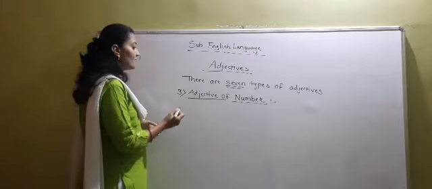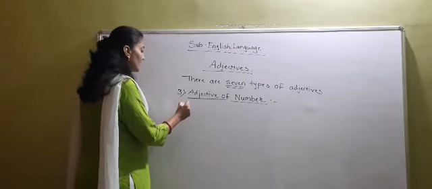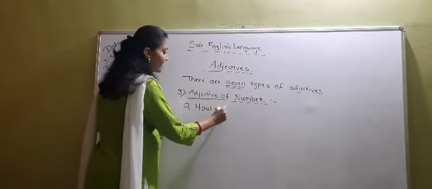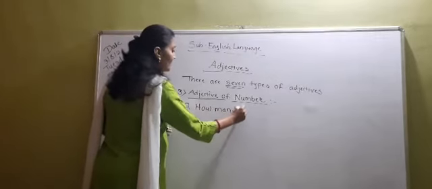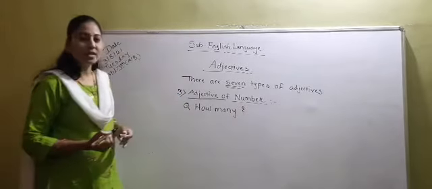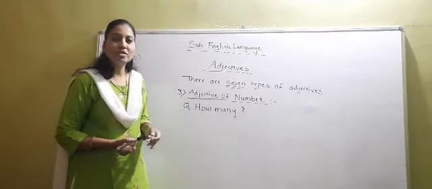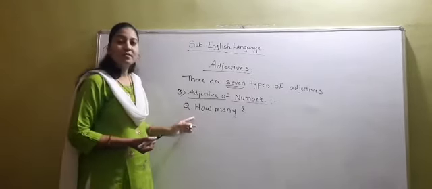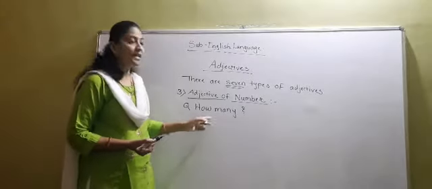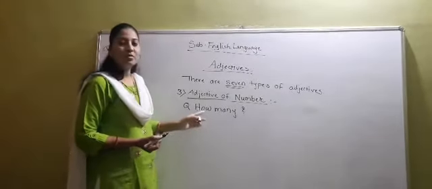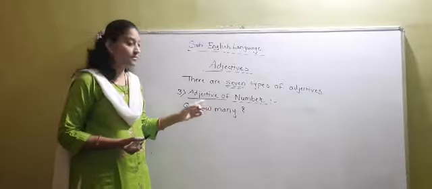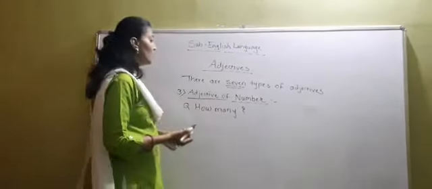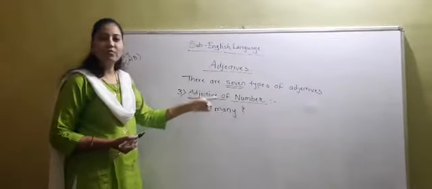It gives us the answer to the question how many. In adjective of quantity we have seen that it gives the answer to the question how much, and adjective of number gives us the answer to the question how many.